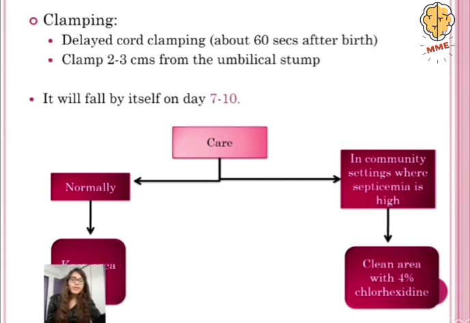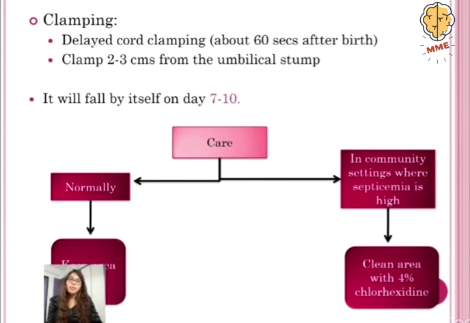In cord clamping, as we said, we talked about delayed cord clamping. The benefit of delaying the cord clamping by 30 to 60 seconds is that we allow additional transfer of blood from the placenta to the newborn infant, which improves the hematological status, the iron status, and clinical anemia also. It is practiced both in term as well as preterm babies. However, if the baby is asphyxiated, then you do not do delayed cord clamping. You have to immediately clamp the cord and start resuscitation.